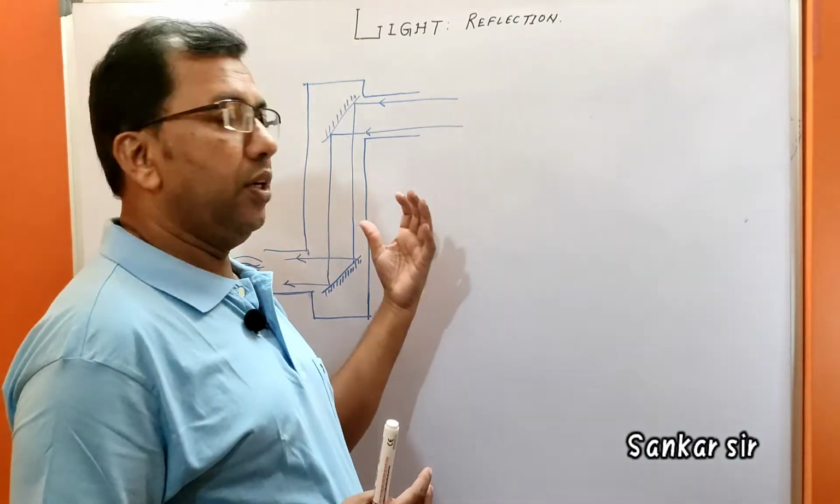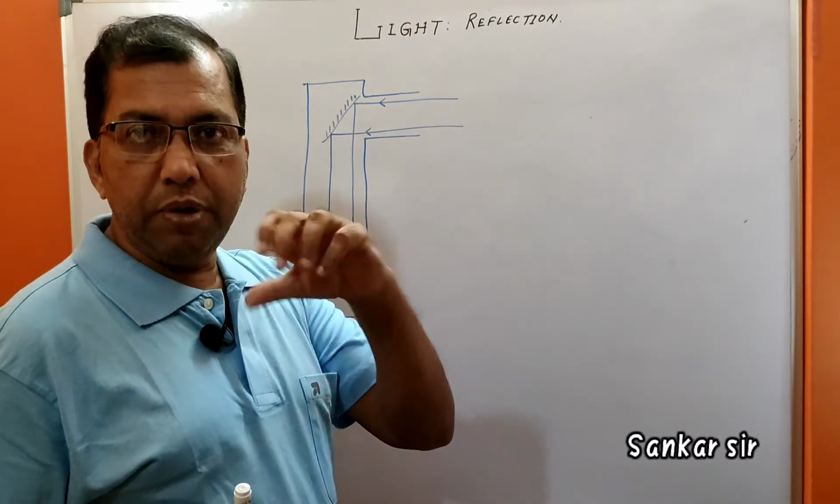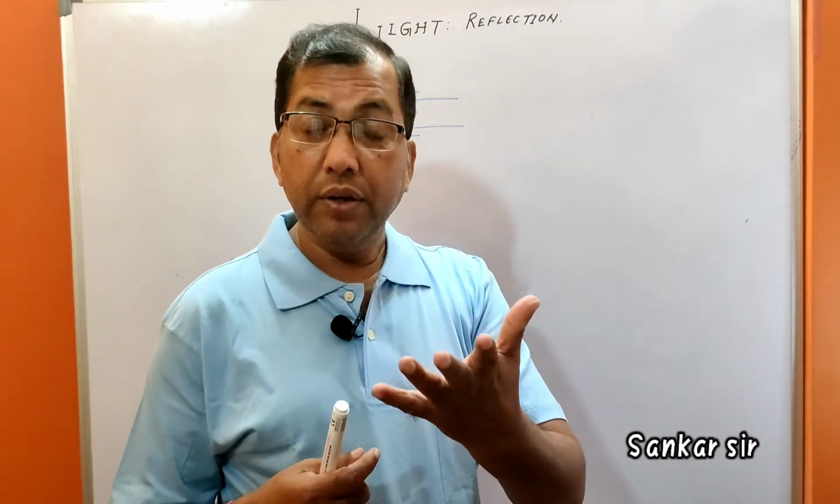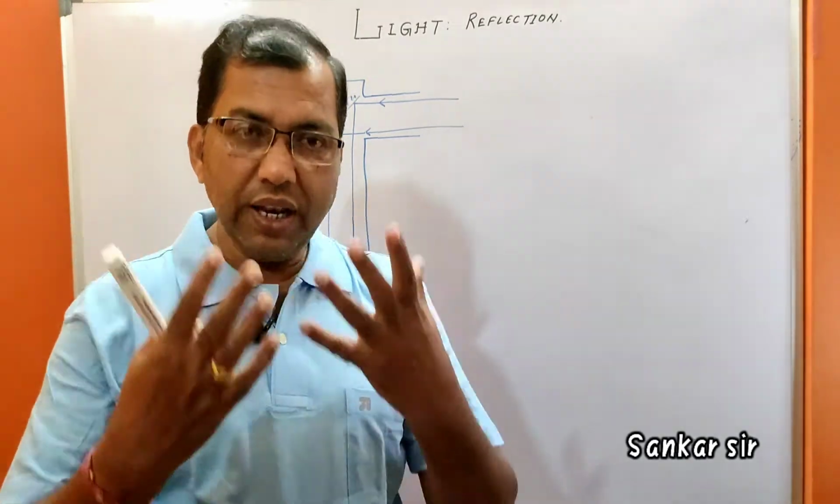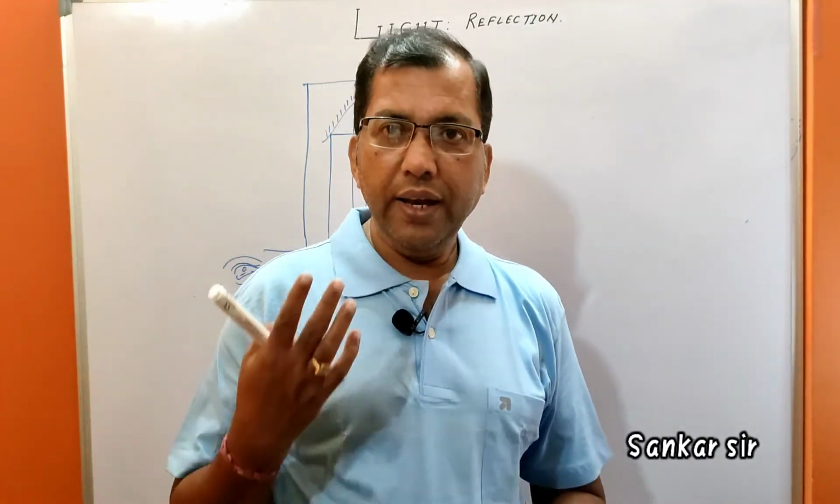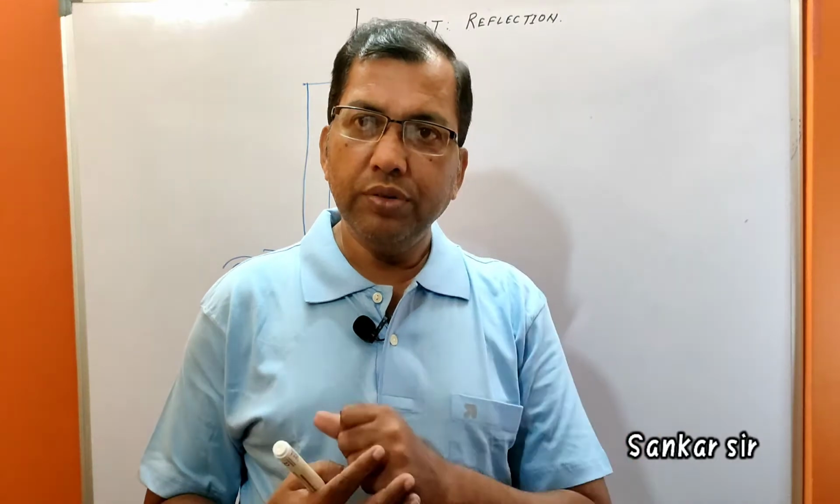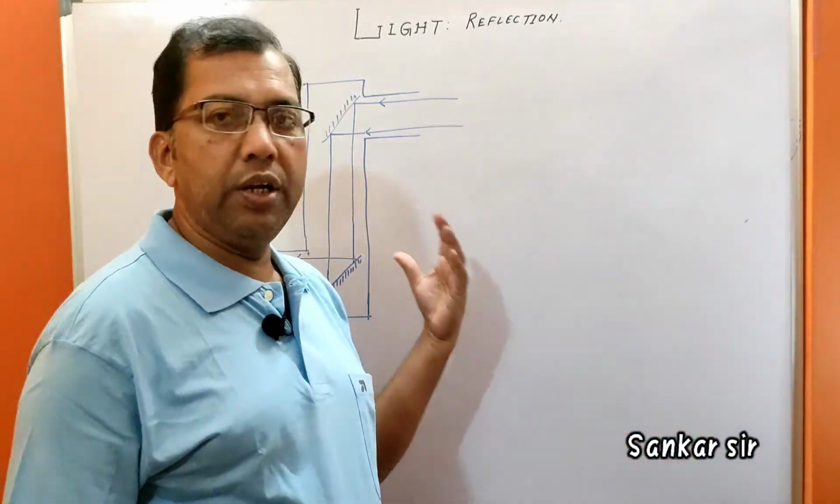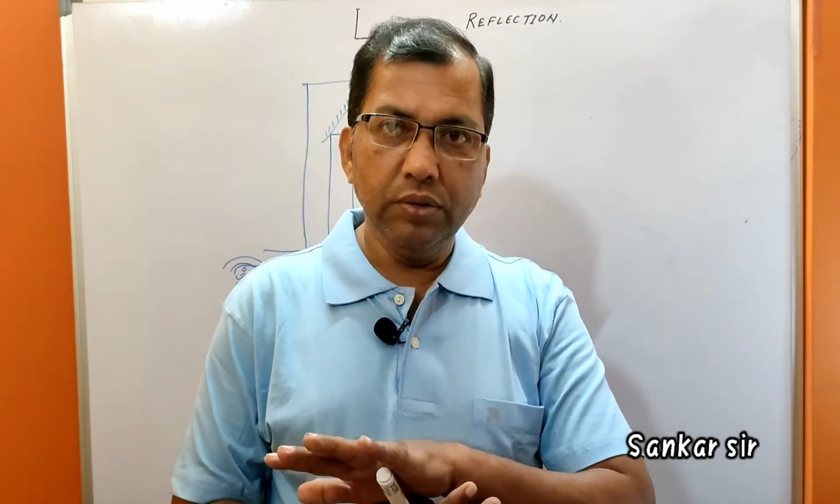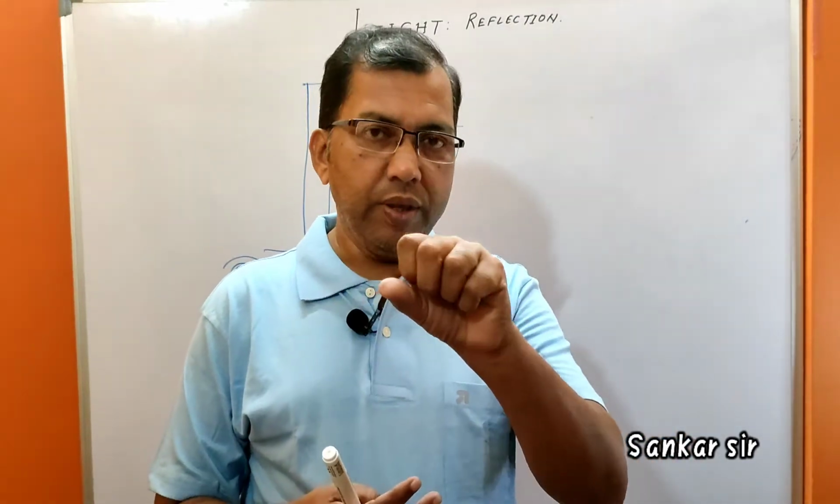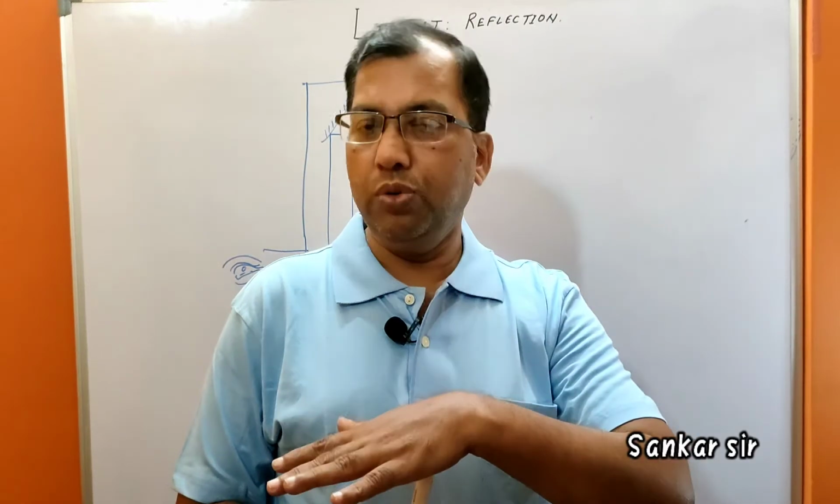So let's find some uses of plane mirrors. Plane mirrors are commonly used where? Commonly used in dressing mirrors, the looking glass. It is also used for making a kaleidoscope and a periscope. It is used as a reflector in a solar cooker. So all of these use plane mirrors.